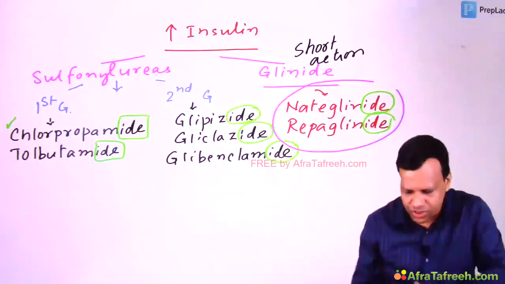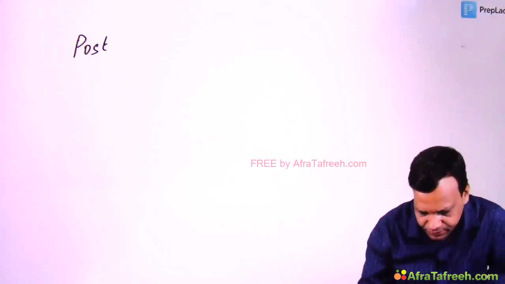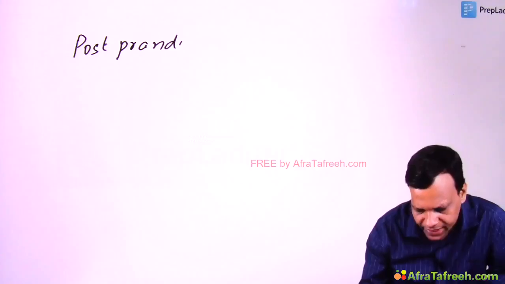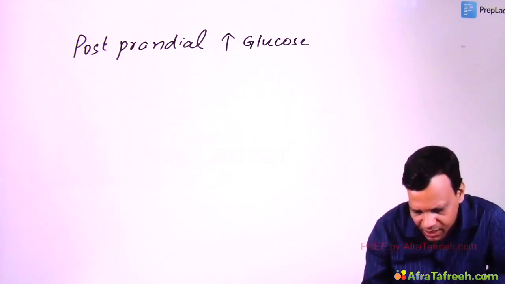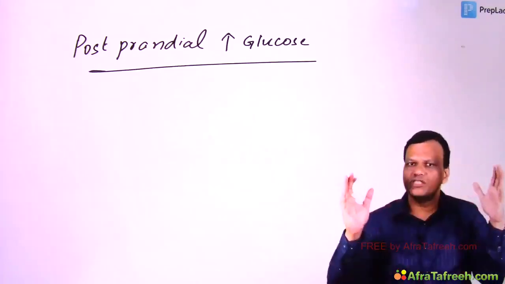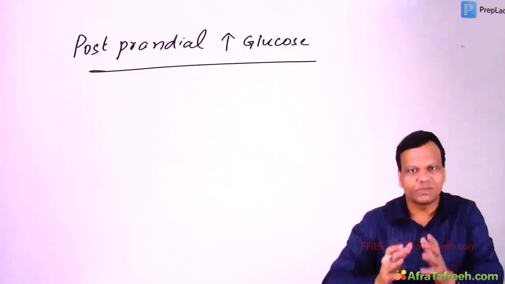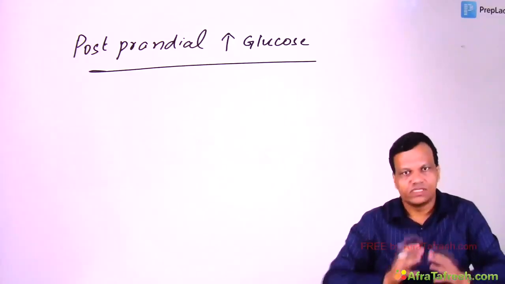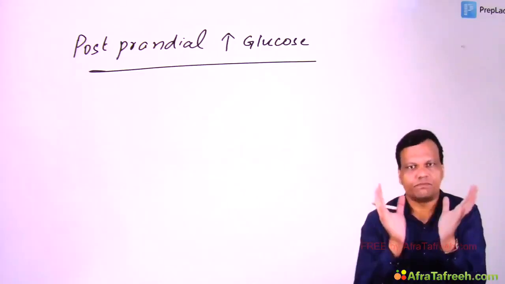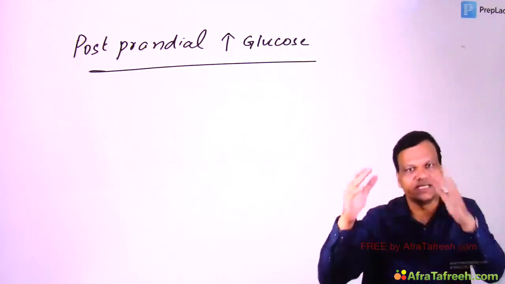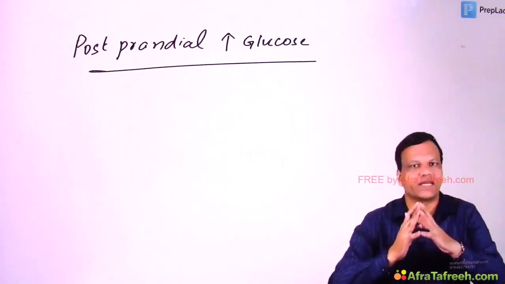They are mainly used in a situation called postprandial hyperglycemia. Some people develop hyperglycemia after meals. Normally the sugar remains normal, but after meals the blood sugar becomes uncontrolled. So in these patients we can give glinides just before meals, so that when the person takes the meal they are at maximum level, and that will produce the decrease in sugar at that time. So they are used to prevent postprandial hyperglycemia.